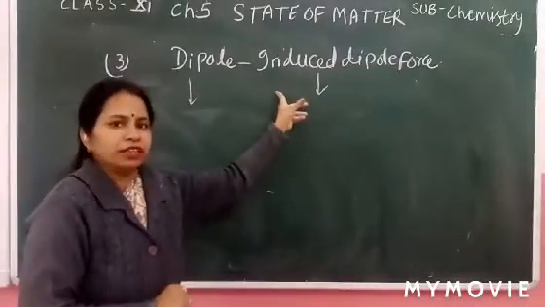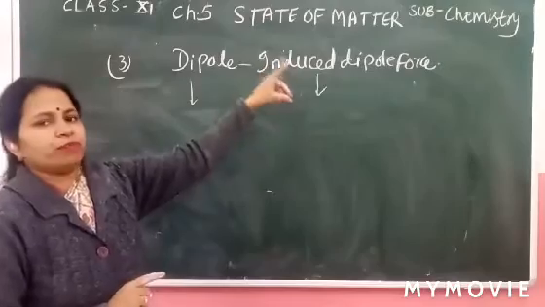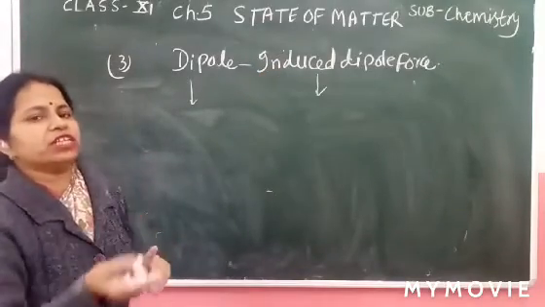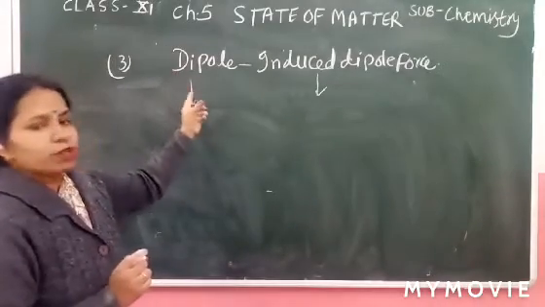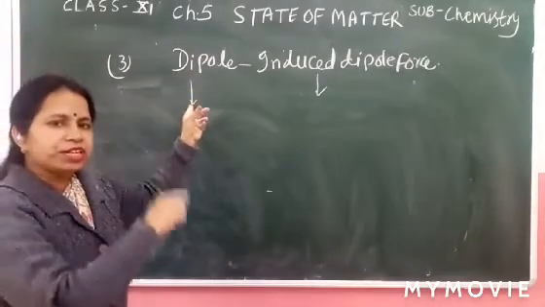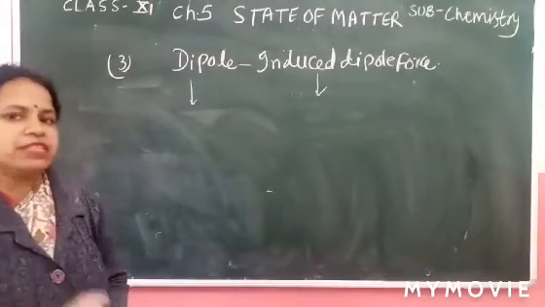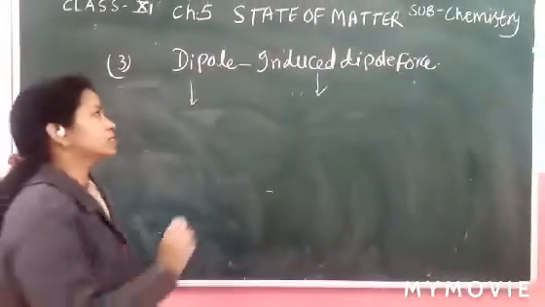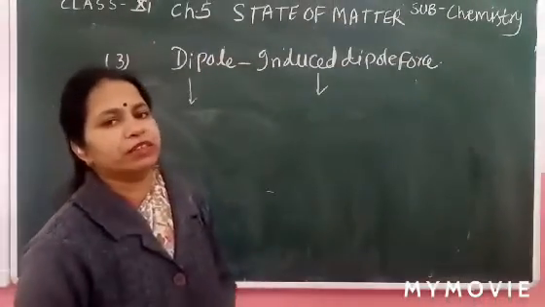Polarizability should be high. When the size of the anion, the size of the non-polar molecule, is increased, polarizability is increased. When the size of the positive ion is decreased, then polarizing power is increased. So we consider polarizing power and polarizability as different phenomena.